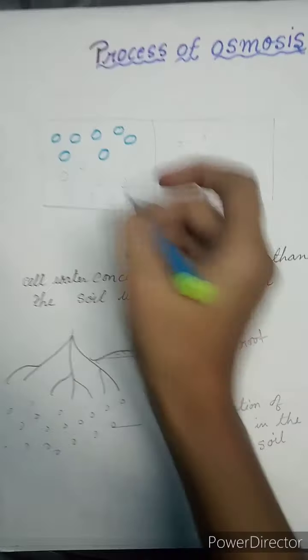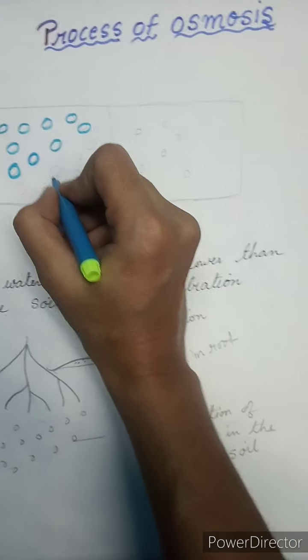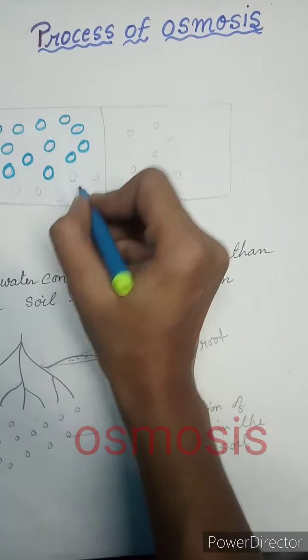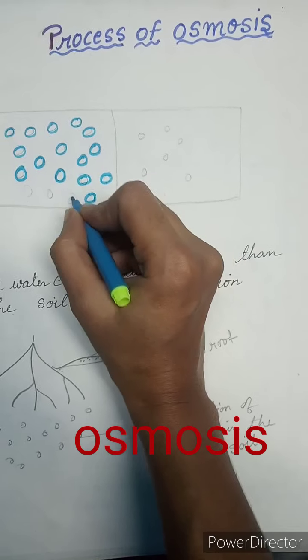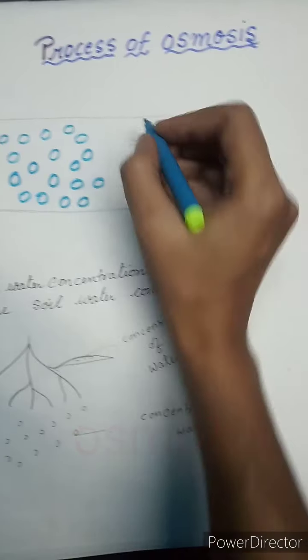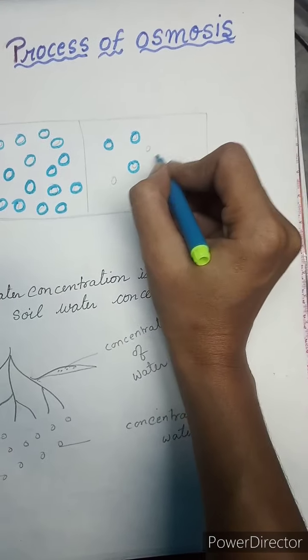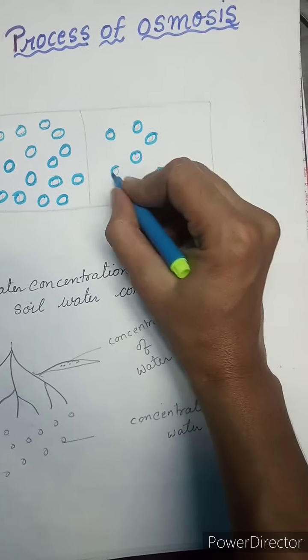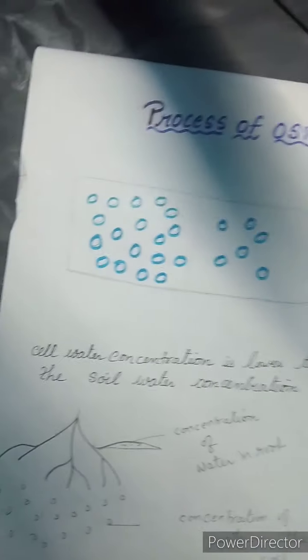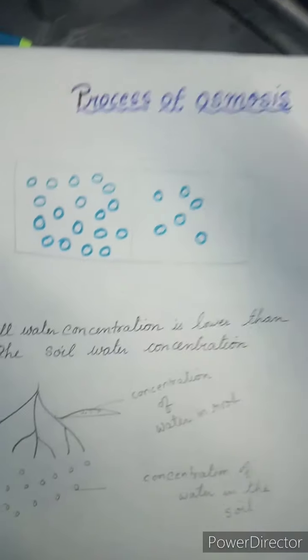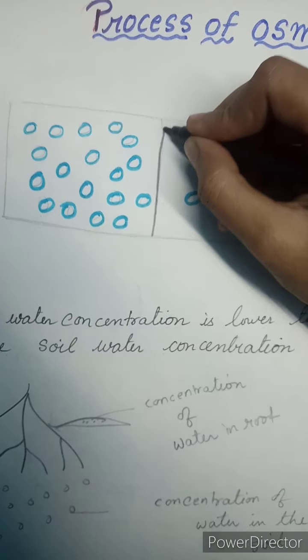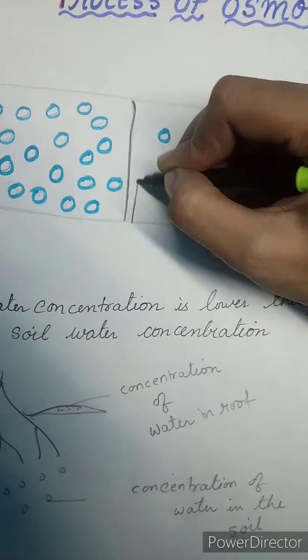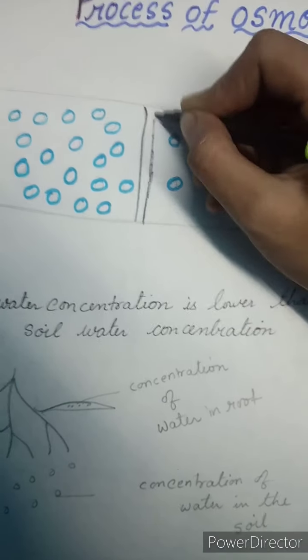Here you can see water molecules on one side, okay? These are the water molecules. And this is called a semi-permeable membrane, which is one kind of membrane, okay?